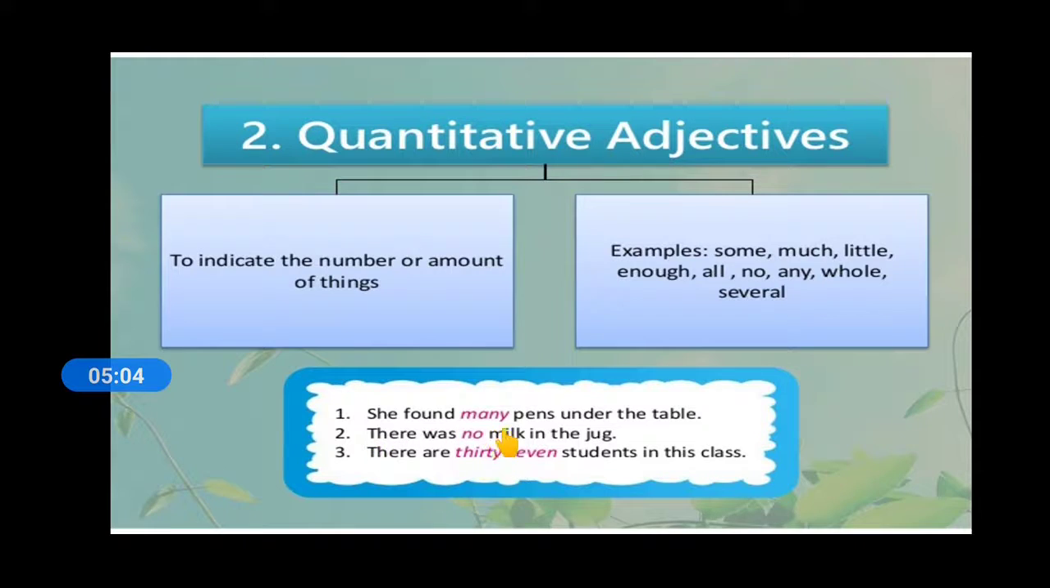She found many pens under the table. There was no milk in the jar. The highlighted pink words are our quantitative adjectives. I have 20 buckets. How many? 20. So it is a number, how much or how many.